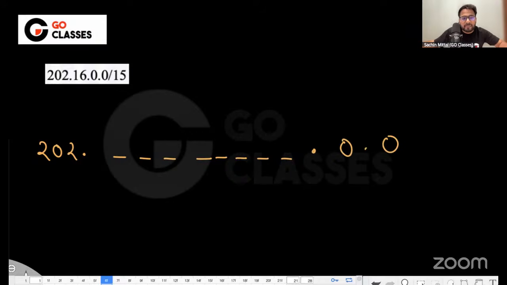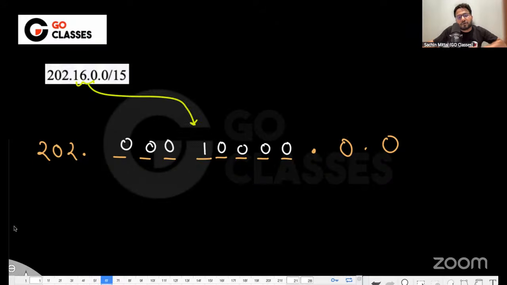This is basically the binary representation of 16. Now this last bit, since this is slash 15, is free to choose. You can choose it to be 0 or 1. It is up to you.